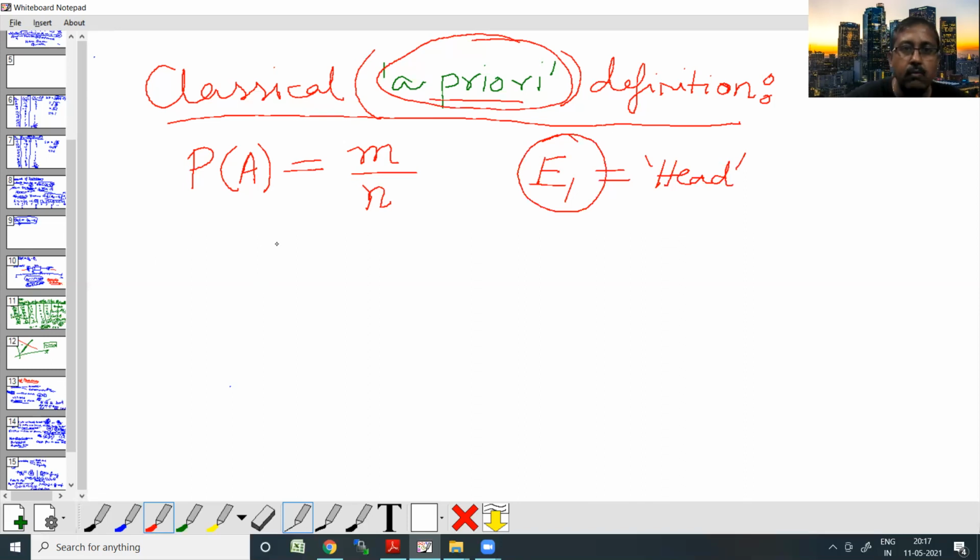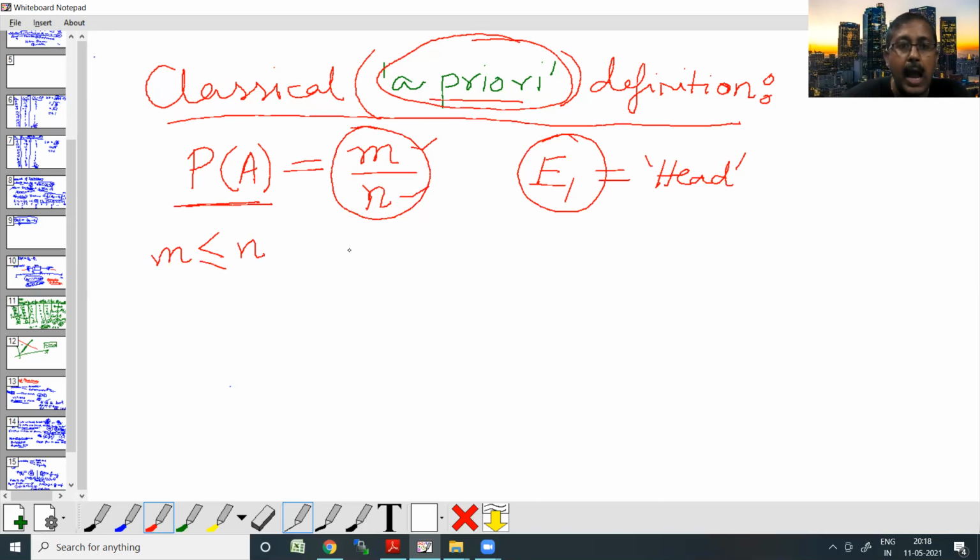Now, when I want to calculate the probability of an event A, what do I need to do? I need to do very simple things. First, find the value of the numerator, which is m, the outcomes favorable to that event. Then find the total number of outcomes, which is n, and then divide m by n. One thing you can understand, it's very self-explanatory, is that m is always less than or equal to n, because the number of favorable outcomes can never exceed the total number of possible outcomes.